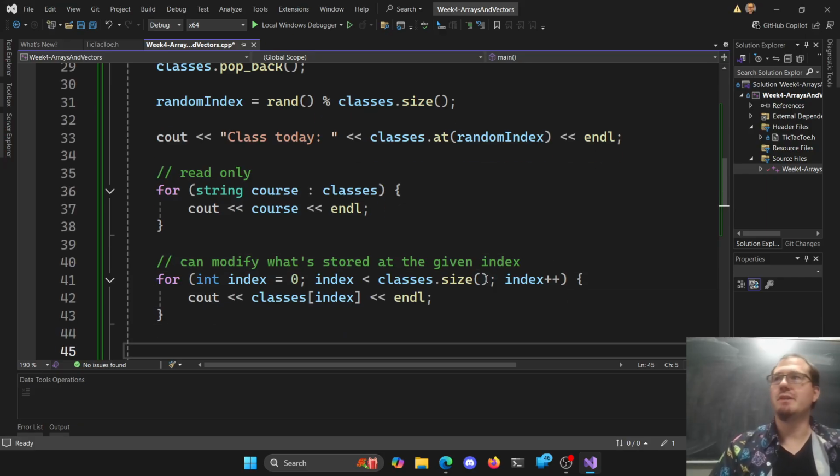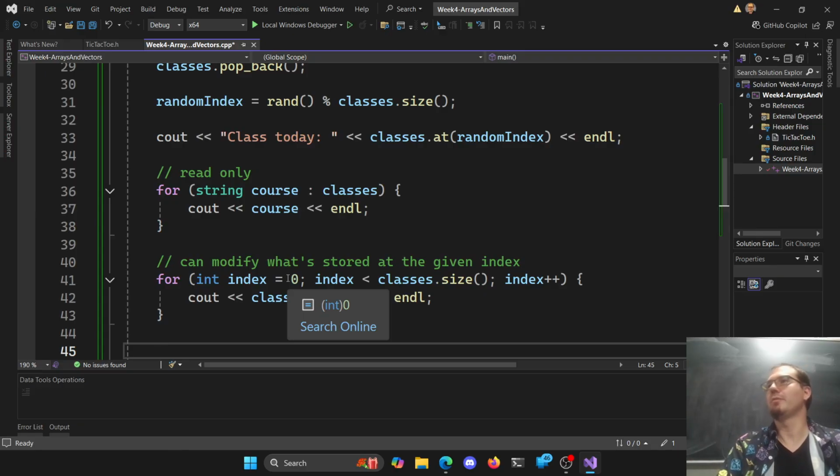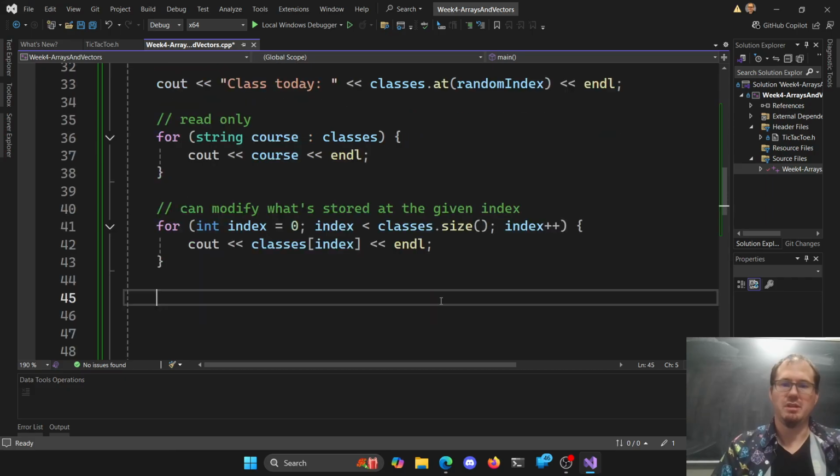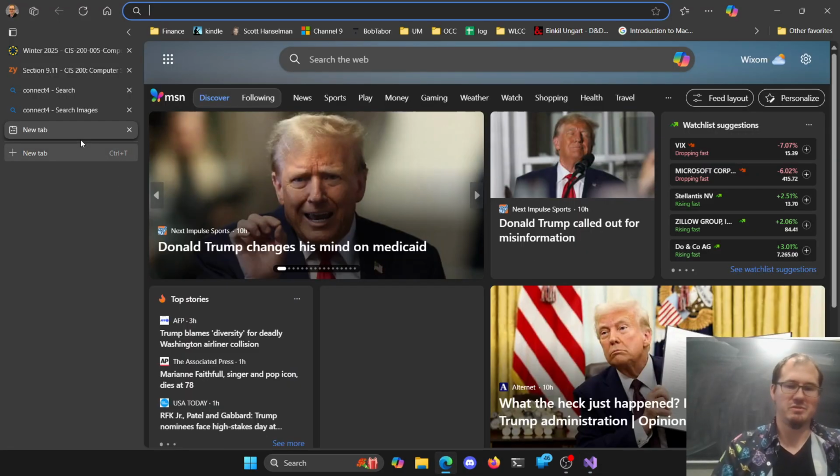The next way we get to go about it here is using something known as an iterator. And using the iterator, we can start messing with our vectors in place. So an iterator is a little bit awkward, but it's okay. So let me just Google again here.